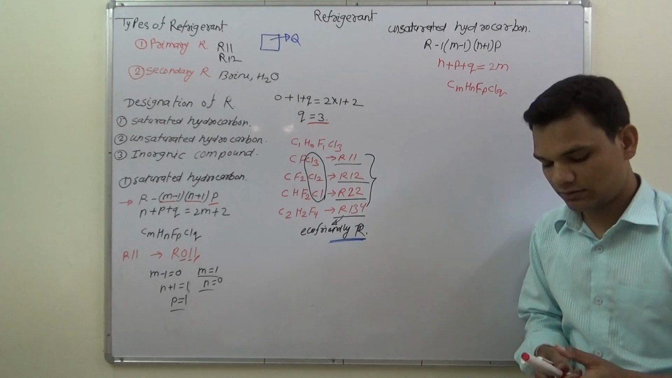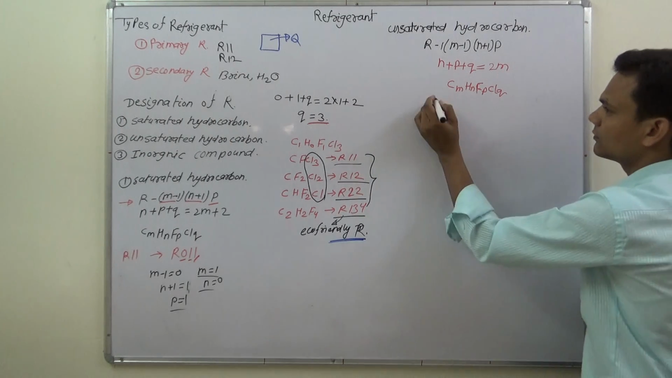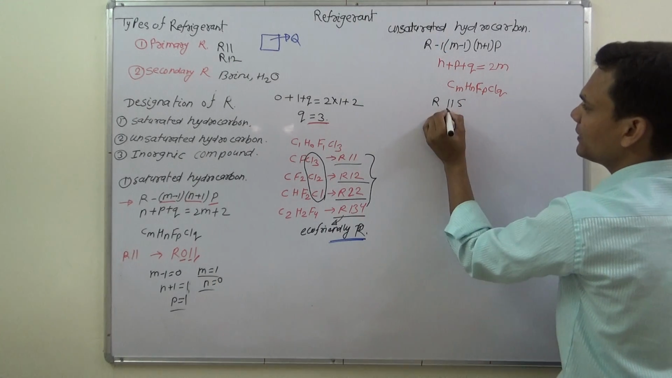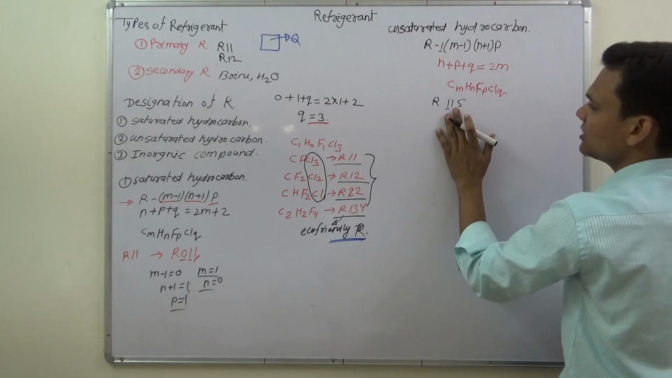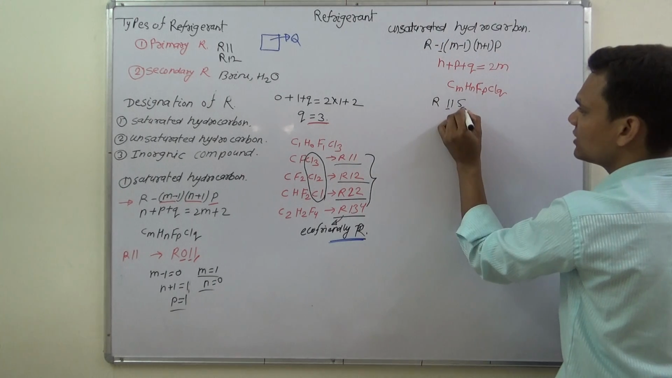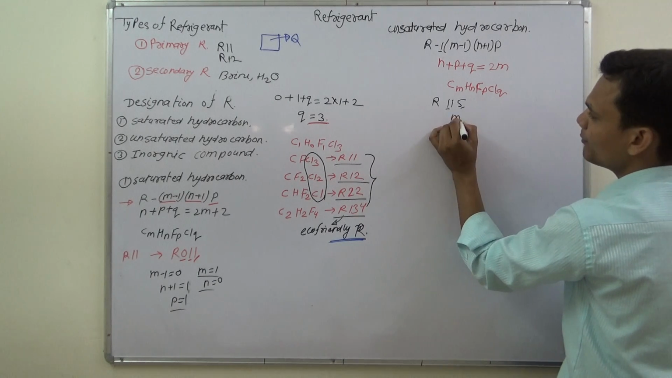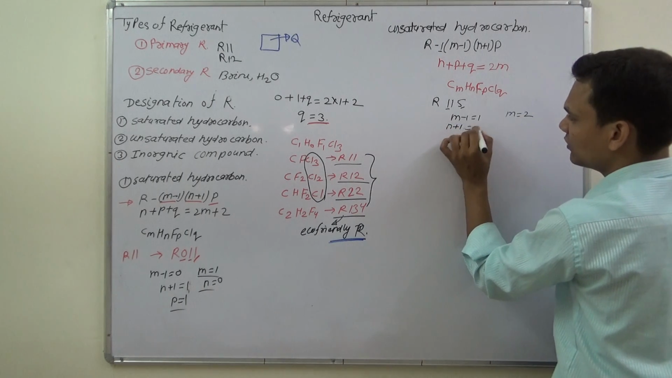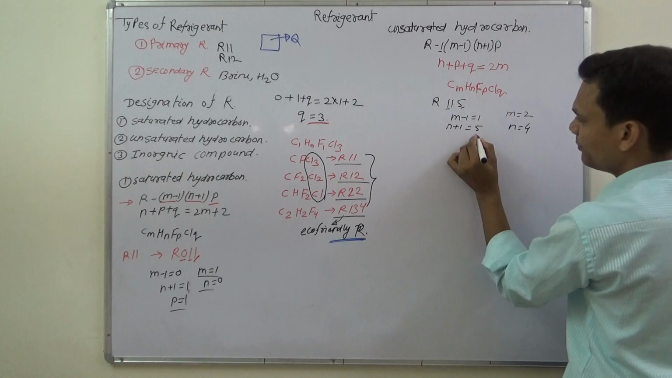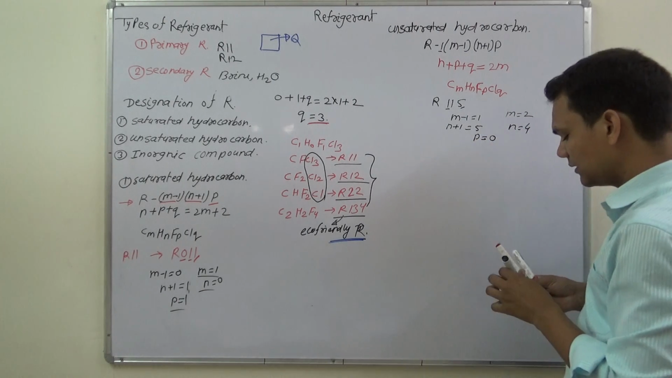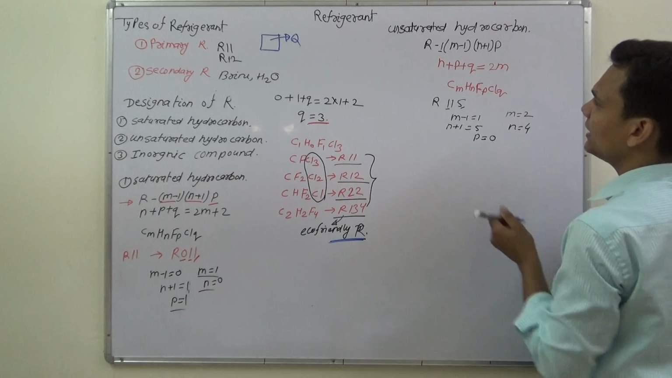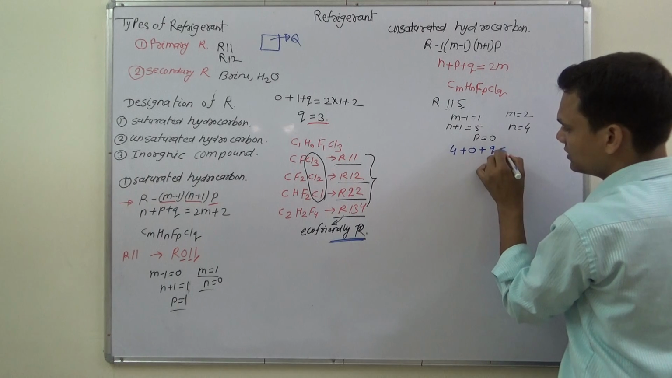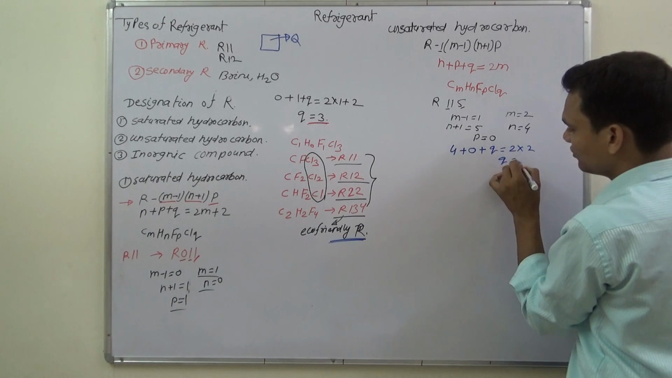Then we can calculate the chemical formula for R115. If we want to calculate the chemical formula, then we compare: the first digit is equal to 1, M minus 1 is equal to 1 and N plus 1 is equal to 5. So M minus 1 is equal to 1, so M is equal to 2. N plus 1 is equal to 5, so N is equal to 4 and P is equal to 0. If we put these values of M, N and P in the second formula, then 4 plus 0 plus Q is equal to 2 into 2. So Q is also equal to 0.